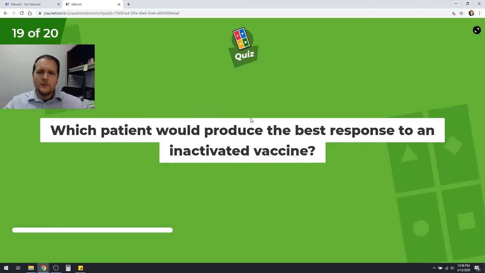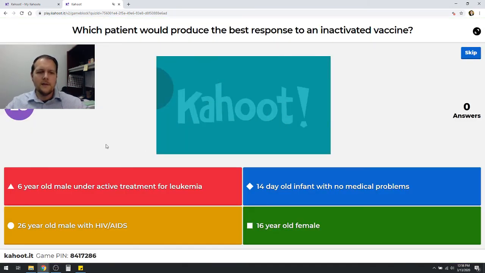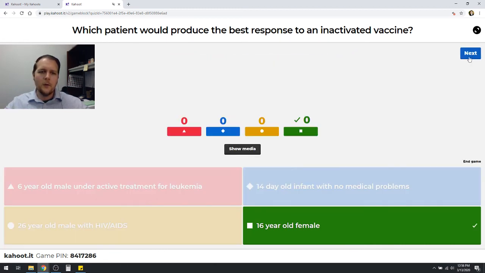All right, which patient would produce the best response to an inactivated vaccine? A 6-year-old male under active treatment for leukemia, a 14-day-old infant with no medical problems, a 26-year-old male with HIV/AIDS, or a 16-year-old female? Who would have the best response to an inactivated vaccine? This question probably does not seem too difficult, but again, I'll use these to make a point. It would obviously be the 16-year-old female with no issues here. So let's look at the other options, though, to see why they are incorrect.